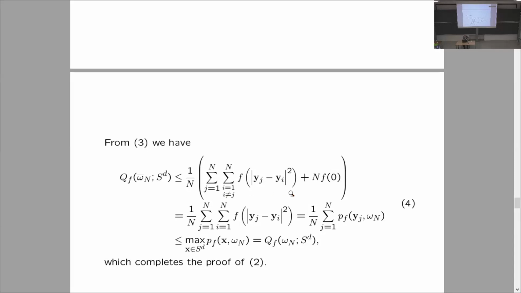the potential. This inside the sum is the potential of the configuration at y_j. And the external sum is 1 over n, that's the average of the potential over n points. And the average over n points is less than or equal to the maximum. The average over n points is less than or equal to the max of the potential. And that's the quantity for omega n. We see that the quantity for omega n bar is less than or equal to the quantity for omega n. So that's how we prove this part.